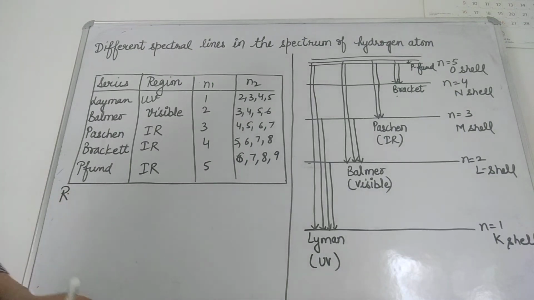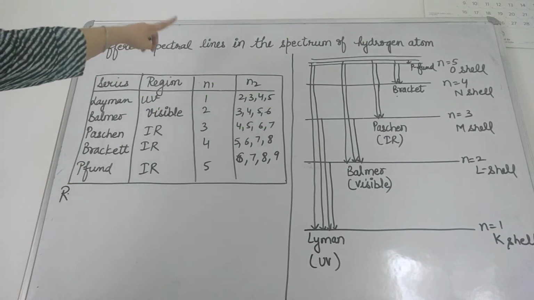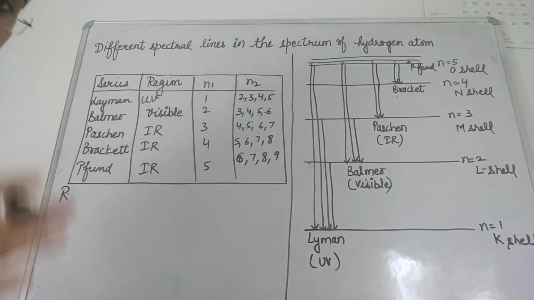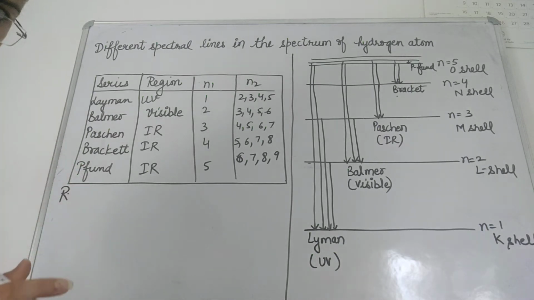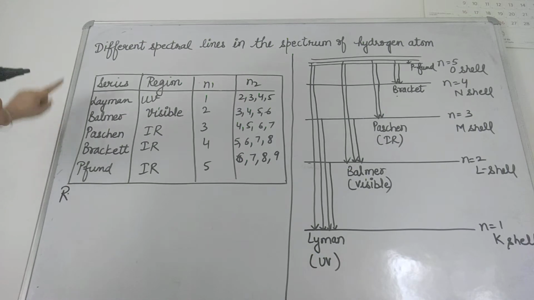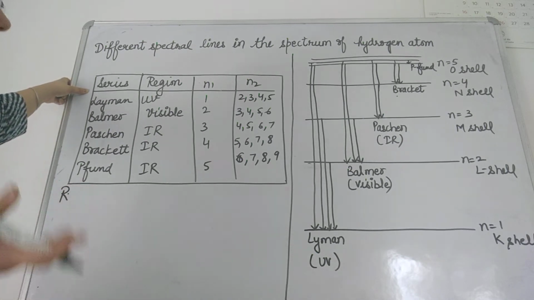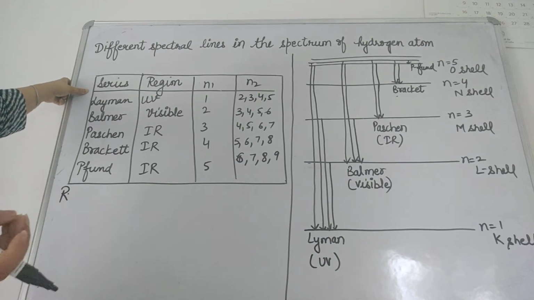I am going to discuss with you the spectral lines of hydrogen atom. If you see, there I have written the different spectral lines in the spectrum of hydrogen atom. We are discussing the emission spectrum of hydrogen atom, and we will see how Bohr has helped us to explain the spectrum of hydrogen atom.